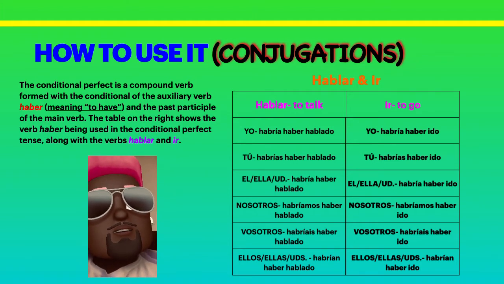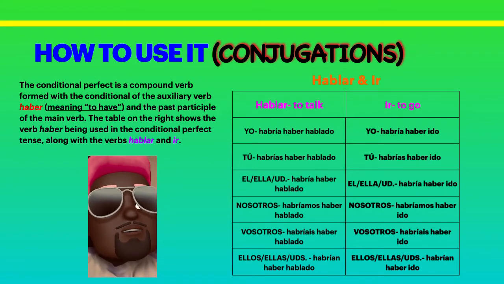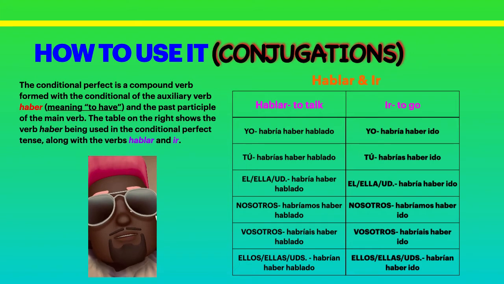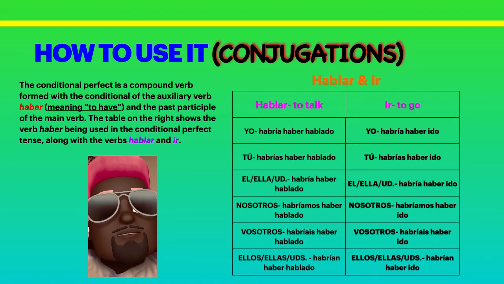Now let's go to the verb ir, to go. So if I said yo habría haber ido, that means I would have gone. In the tú form, tú habrías haber ido, that means you would have gone. In the él, ella, usted form, if I said él habría haber ido, that means he would have gone. Ella habría haber ido, that means she would have gone.